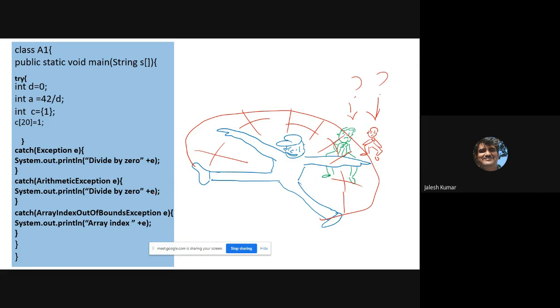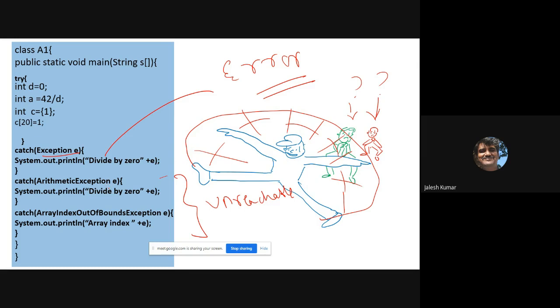That's why this generates an error, because it is unreachable code. You know that in Java, unreachable code will never execute, because Exception covers everything. I think it's clear, is it not? E covers everything. The ball will never go to these two people, because he has all the protection.